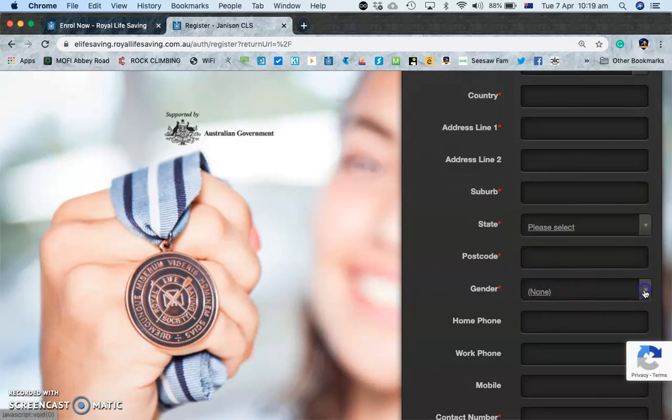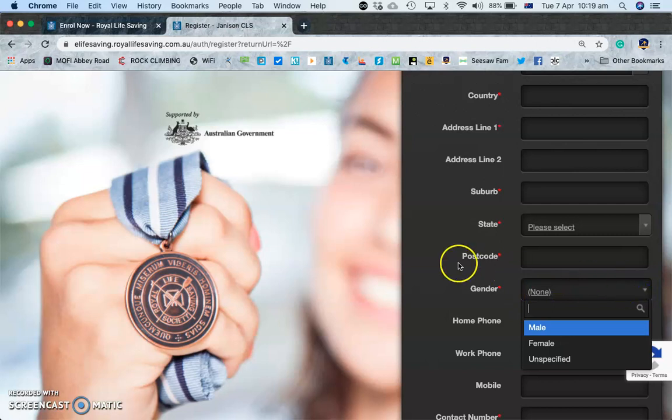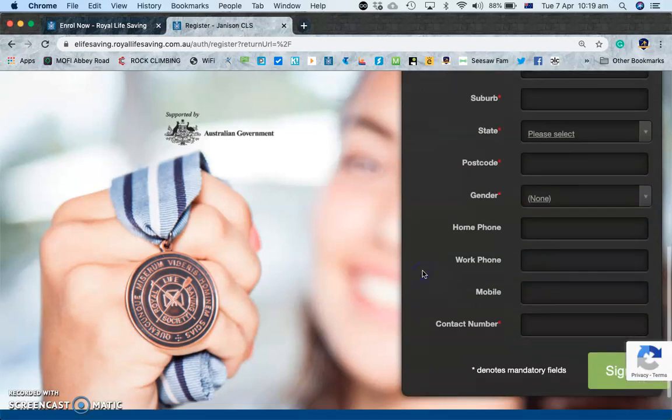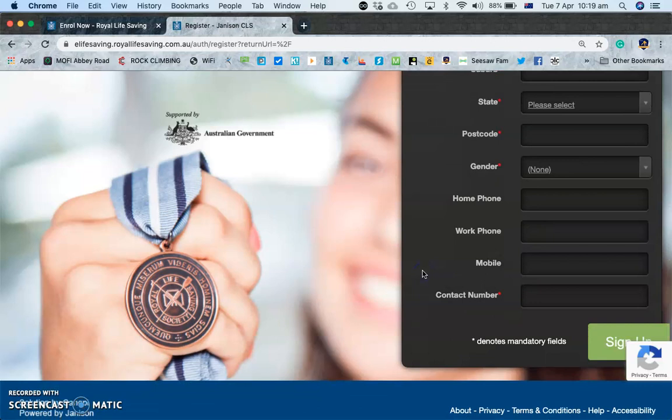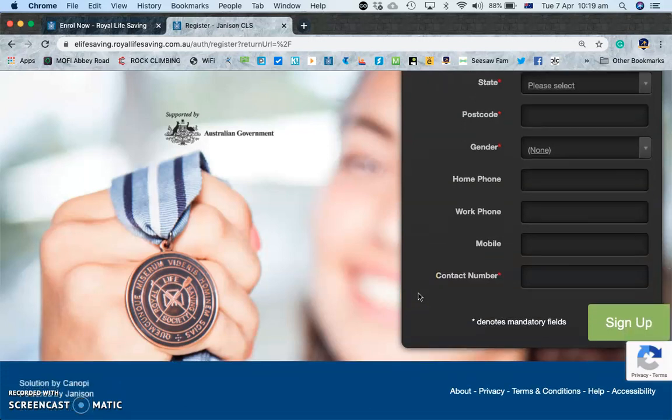You can select male, female or unspecified for gender. You do not need to put in any phone numbers at all. That contact number that you put in can be the school phone number, which is 86352105. Once you've done all that information, you can sign up and log in.